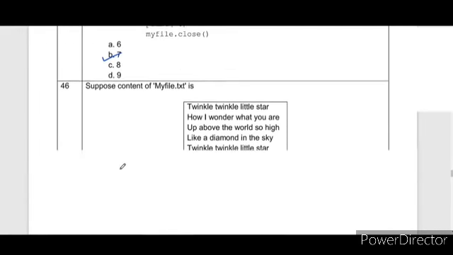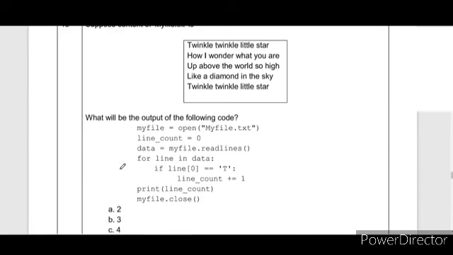Next question is question number 46. Again the output of a text file. These are the text file contents. Again myfile.txt file is open in the myfile object. Line count equal to 0. It will read all the lines. For line in data: when you use readlines, all the lines as a list of strings will be saved in the data. So for line in data, it will be the first line. If line of 0 equal to T, count plus 1.